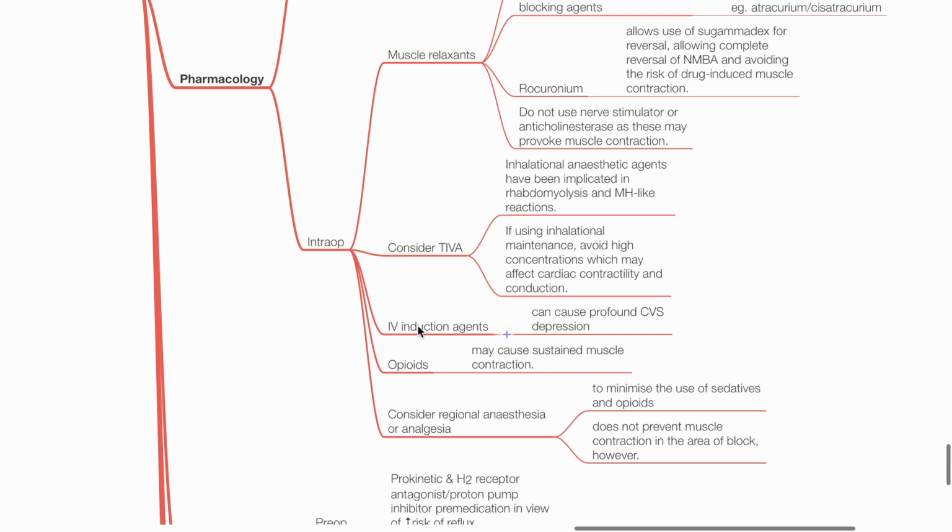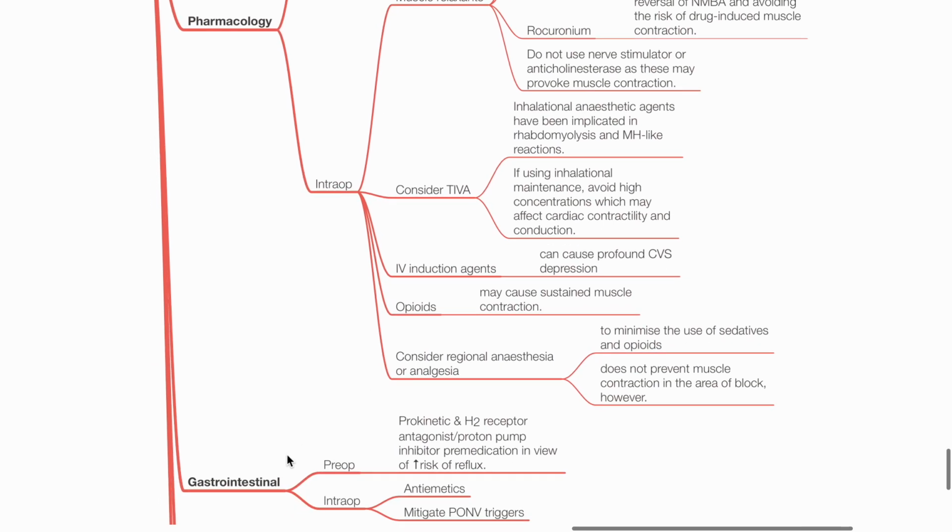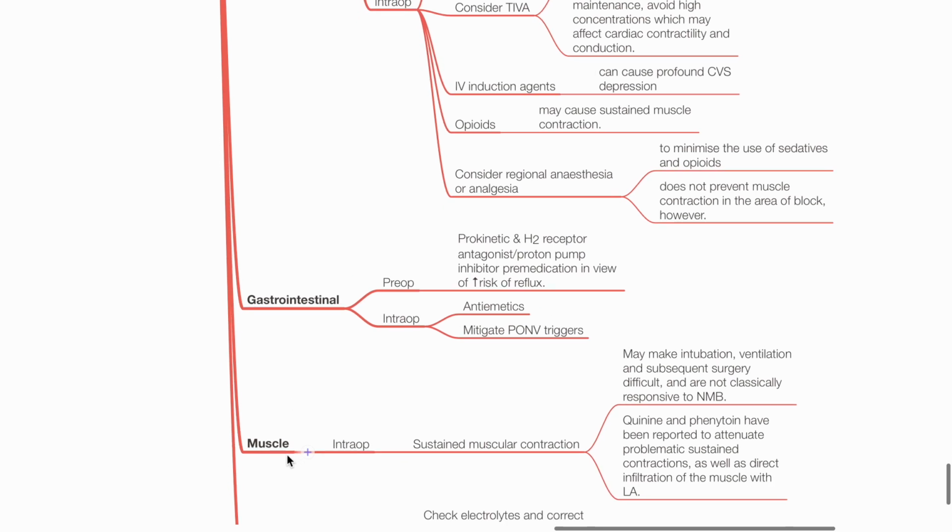IV induction agents may cause profound CVS depression. Opioids may cause myotonia. Consider regional anesthesia or analgesia to minimize the use of sedatives and opioids. However, this does not prevent muscle contraction in the area of the block. GI. Pre-op. Provide aspiration prophylaxis in view of increased risk of reflux. Administer antiemetics and mitigate post-op nausea vomiting triggers intra-op.